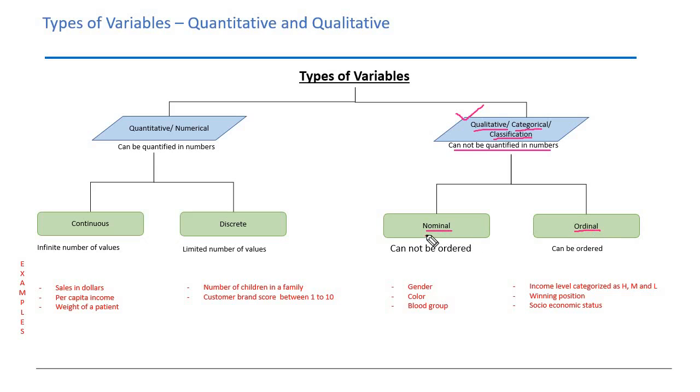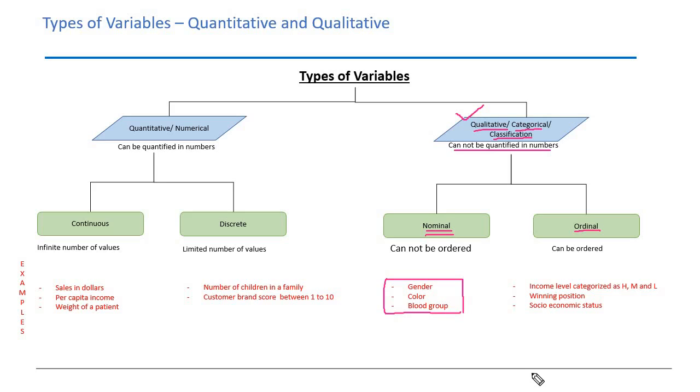Nominal variables are those kind of categorical variables which cannot be ordered. For example, look at the examples on the bottom of the slide. Gender of a person or a customer cannot be ordered. You cannot say gender male is greater than female or female is greater than male. Similarly, colors, violet, indigo, blue, red, green. You cannot give them an order. You cannot say red is greater than blue or blue is greater than green. You cannot give them any order. Similarly, blood group, A positive, B negative, AB negative.